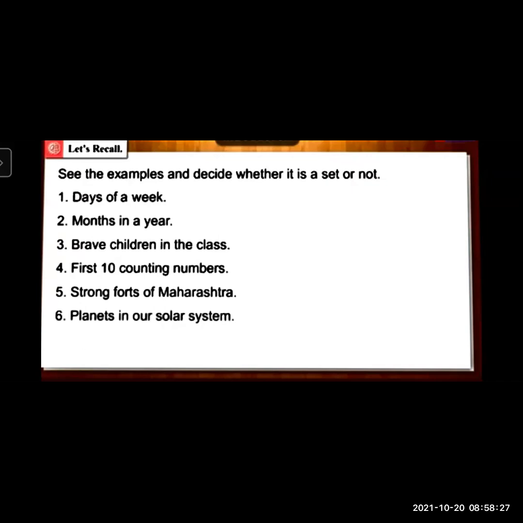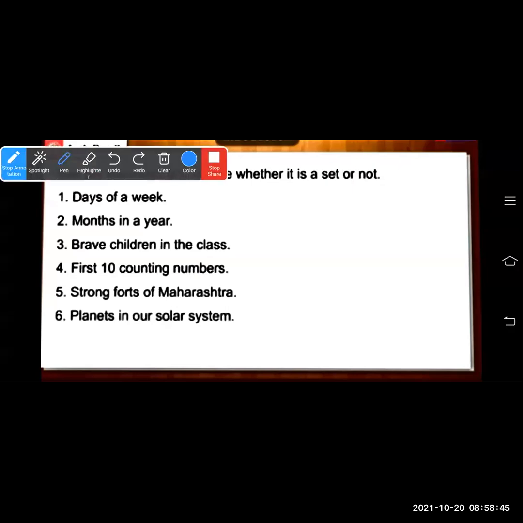We can say days of a week is a set because we can clearly mention the days. Months in a year are January, February, March, April, May, June, July, August, September, October, November, December. So we can say that is a set because we can clearly mention them. Brave children in the class is not a set, because it will differ from person to person and will change from time to time. First 10 counting numbers: 1, 2, 3, 4, 5, 6, 7, 8, 9, 10.